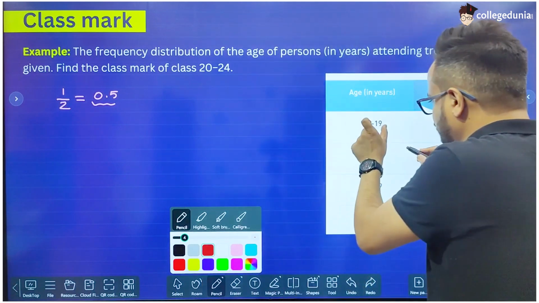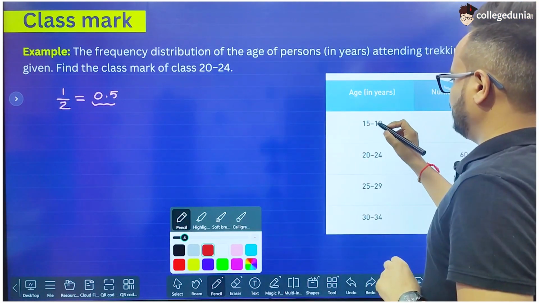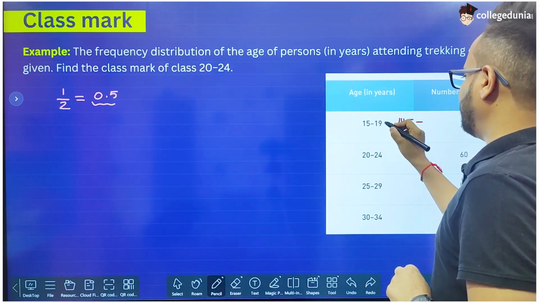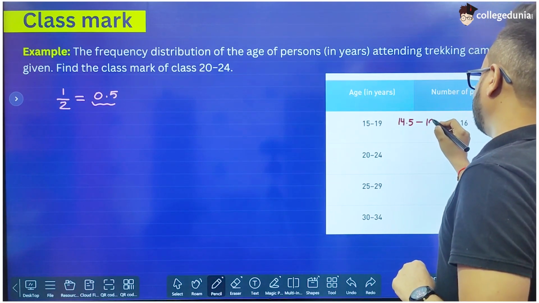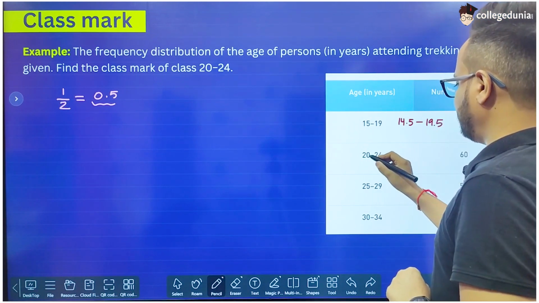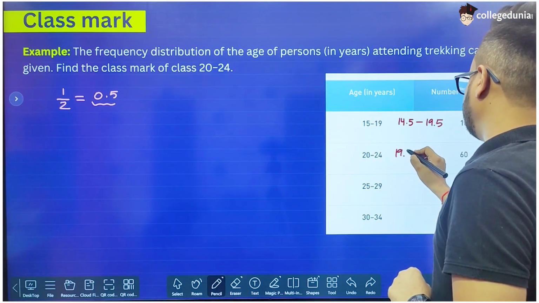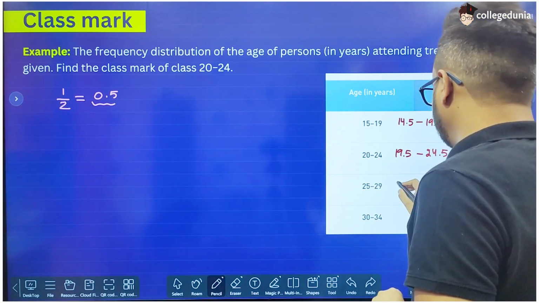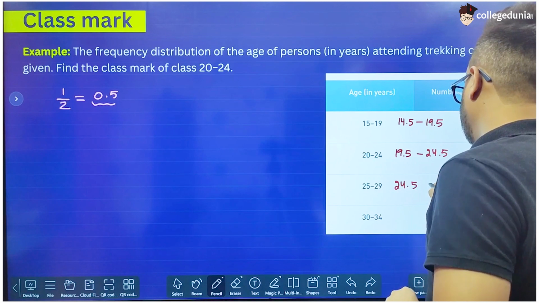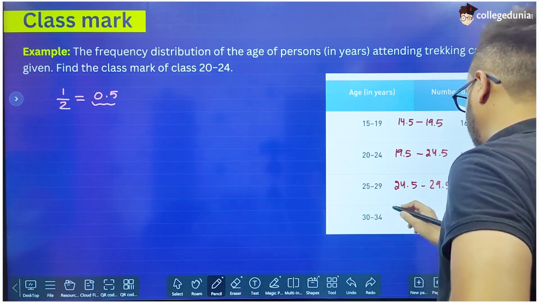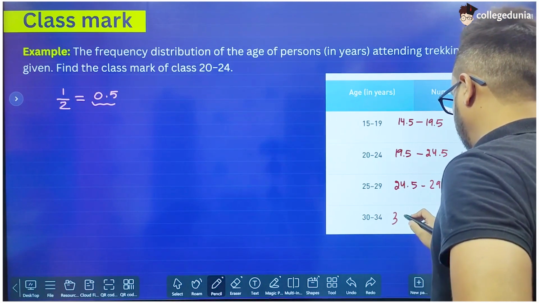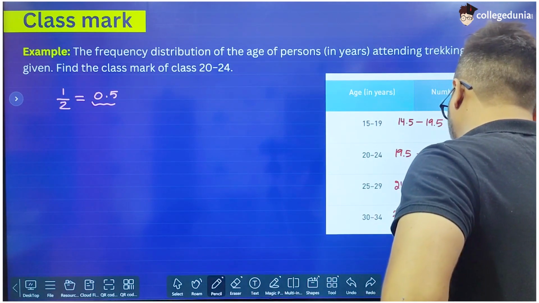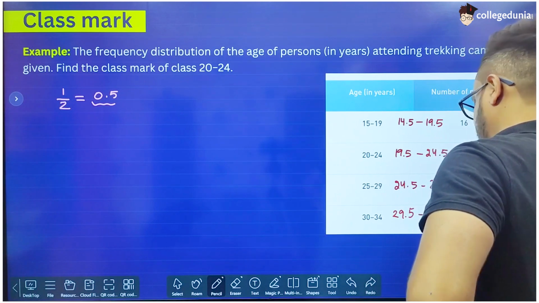For example, if you subtract 0.5 from 15, you will get 14.5, and add 0.5 to 19, you will get 19.5, and subtract 0.5 from 20, you will get 19.5, and add here you will get 24.5. Similarly, this will be 24.5, and this will be 29.5, and this will be 29.5, and this will be 34.5.